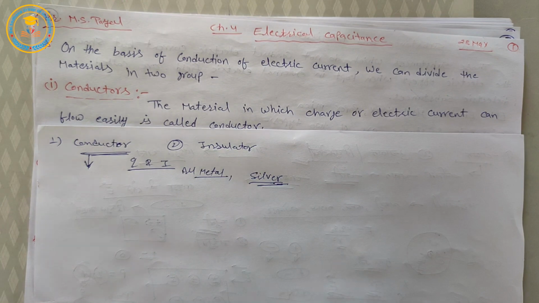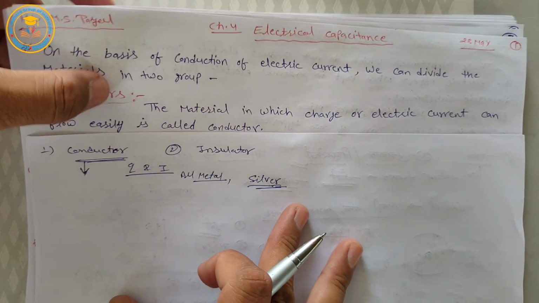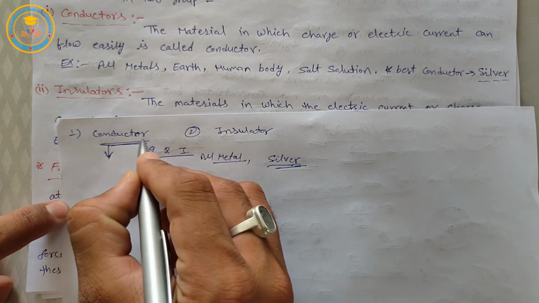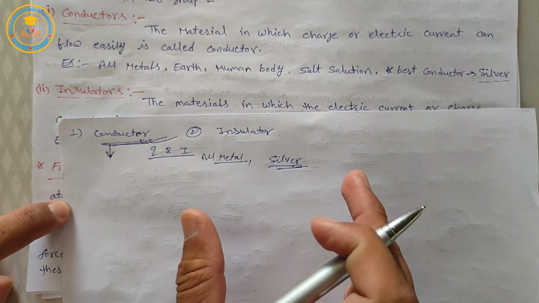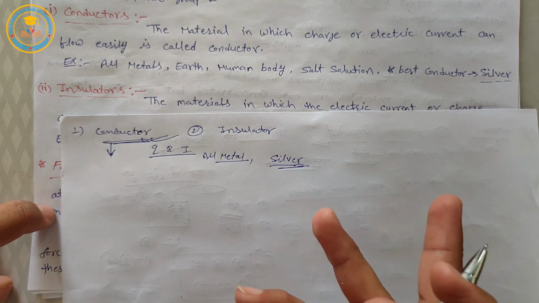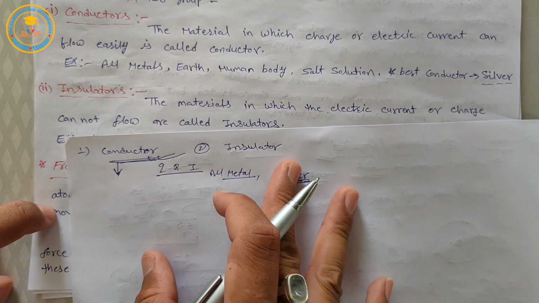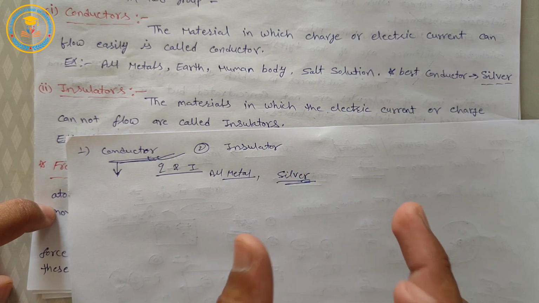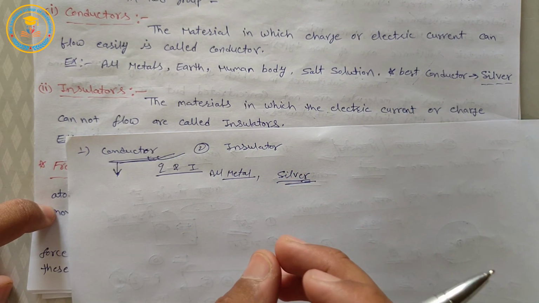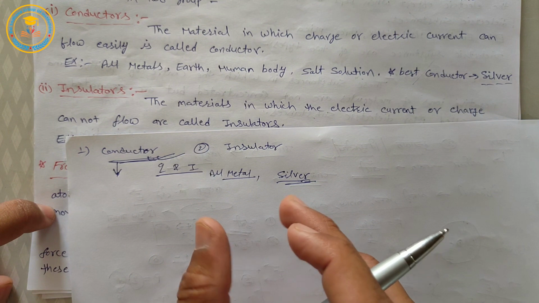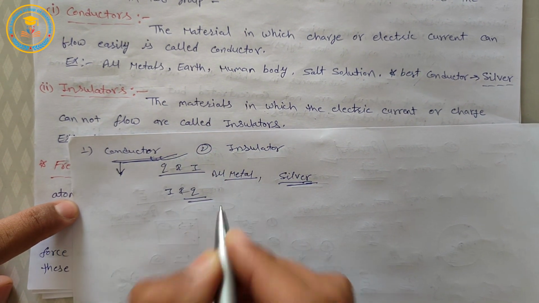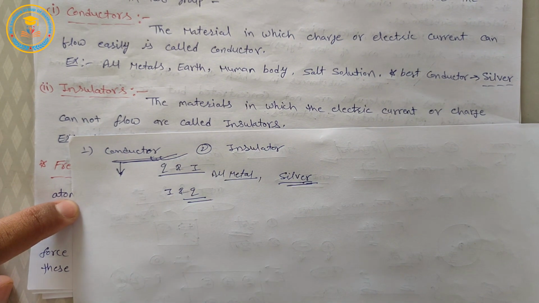Okay, now next is insulators. Insulator is opposite to the conductor. It means the material in which the electric current or charge cannot flow. This is called insulators. Okay, means the material in which the electric current I and electric charge Q cannot flow.